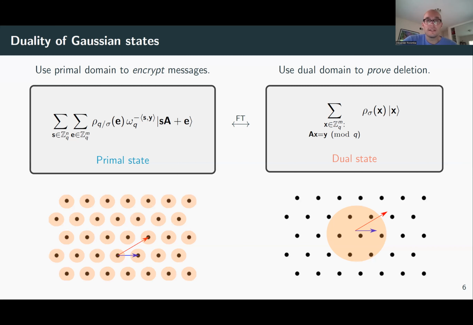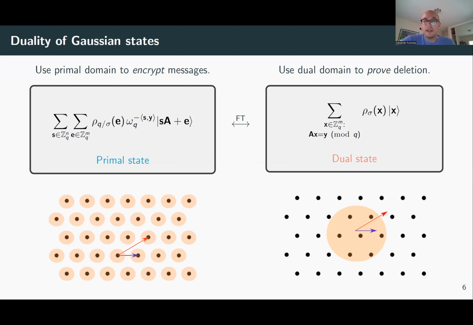Okay, so now the template that we're going to use for certified deletion is maybe already apparent. So what are we going to do? Well, we have two bases that we can operate in. On the left-hand side, we have the computational basis. Here we have random LWE samples, and we know what to do with them. We can use them to encrypt messages, for example. And in the other basis, the Fourier basis, we have short SIS solutions.